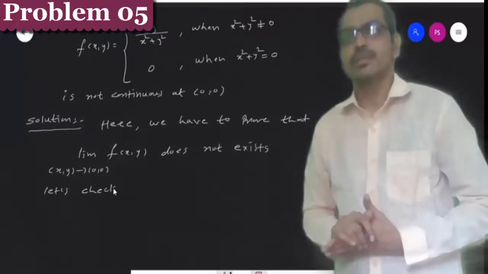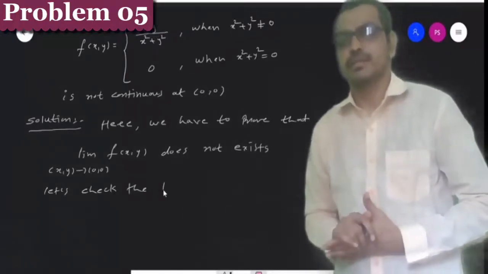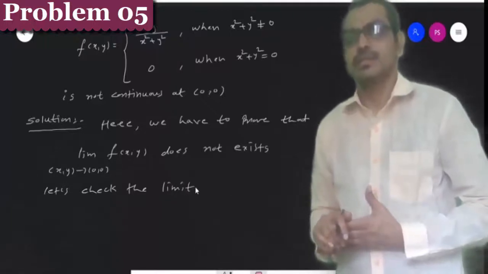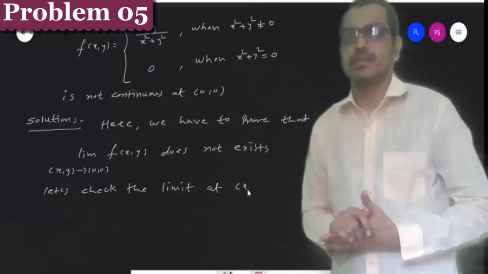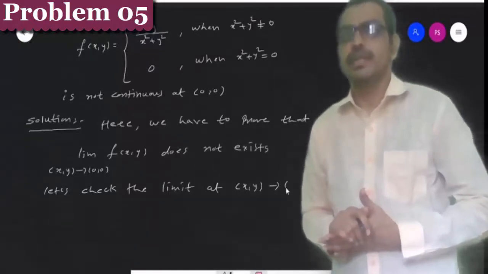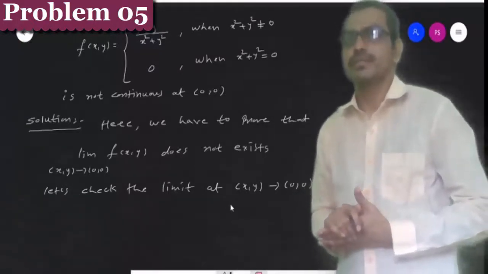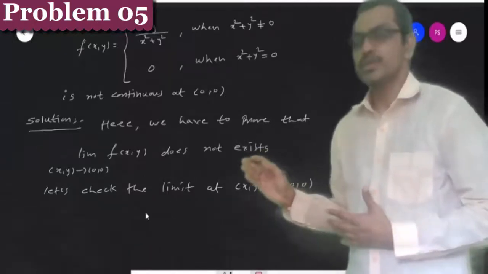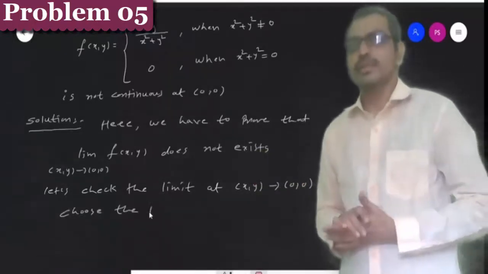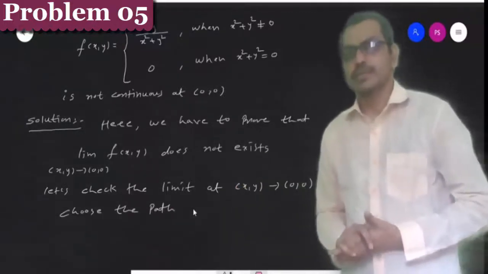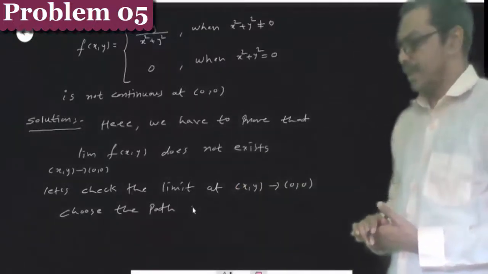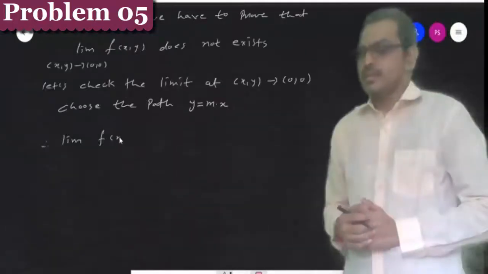For this, we choose the path y is equal to mx. Let us check the limit as (x,y) tends to (0,0). For this, we choose the path y is equal to mx.